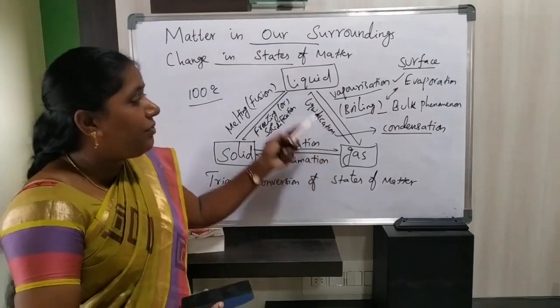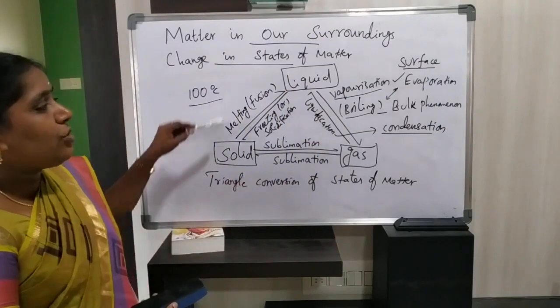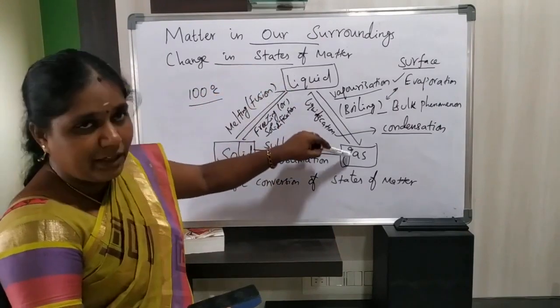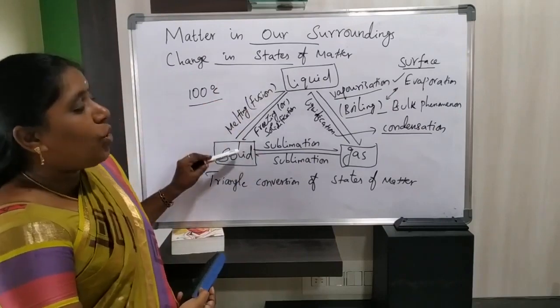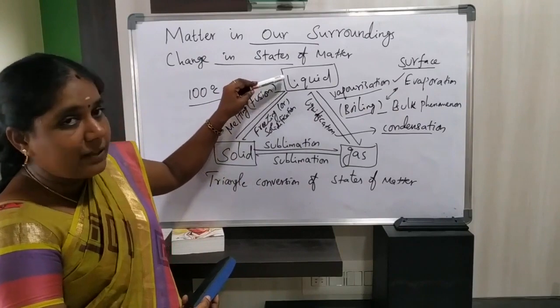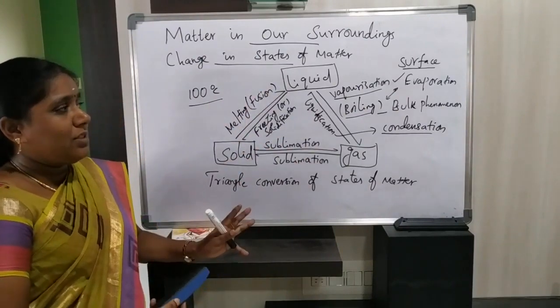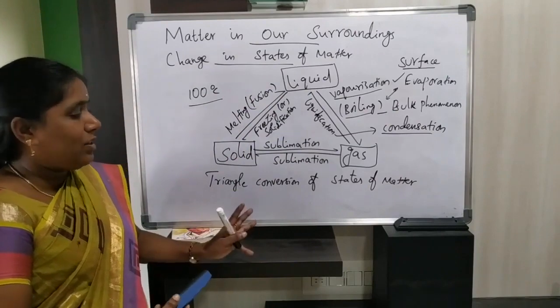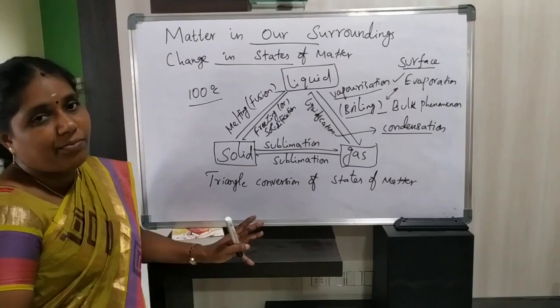We can represent the interconversion of states of matter like this: solid to liquid, liquid to gas, liquid to solid, gas to liquid, and gas to solid. This is called the triangle conversion of states of matter.